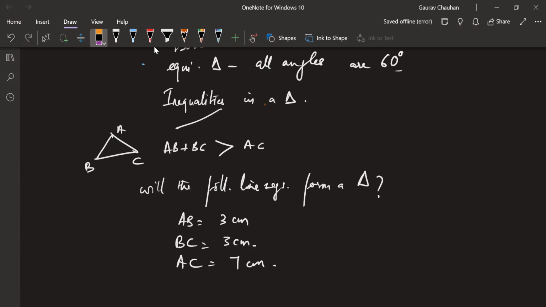There's one more inequality. Anyone? One more very important result, which has to do with which angle is opposite to which side. Riza, do you remember? No. Asghar, do you remember?